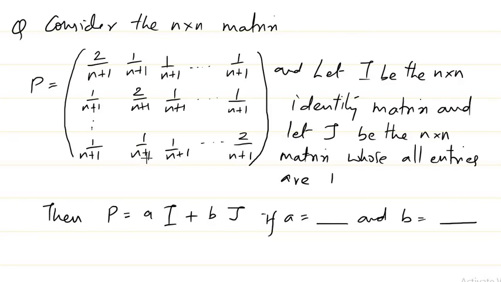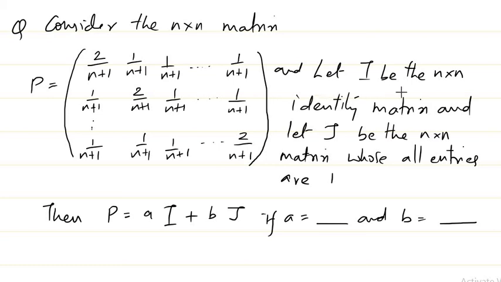So here we have the question: consider the n by n matrix P, which is given with 2 by n plus 1, 1 by n plus 1, etc. You can see here we have basically an n by n matrix, where all diagonal entries are 2 by n plus 1, and the remaining entries are 1 by n plus 1.